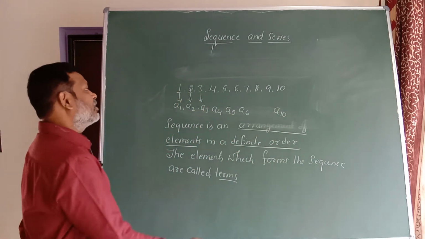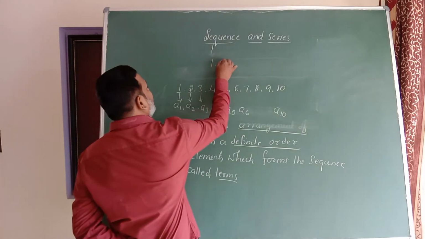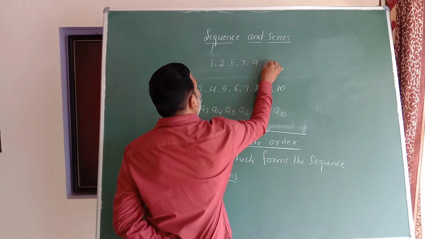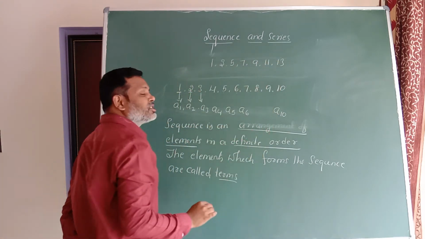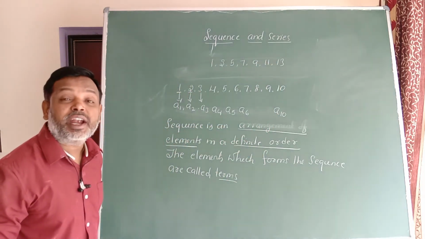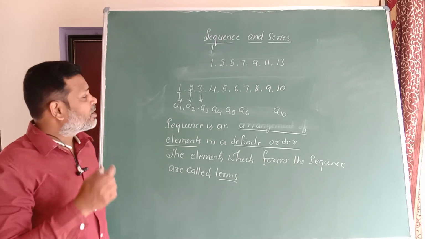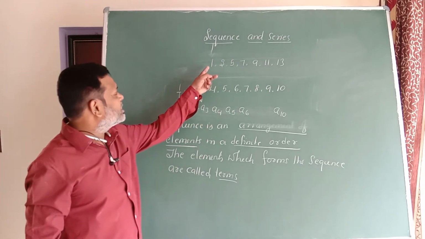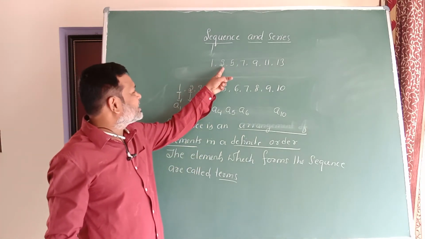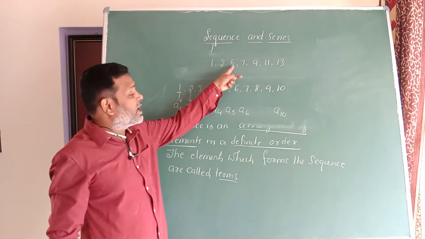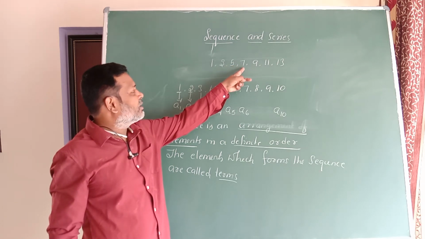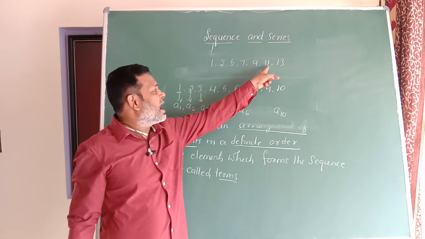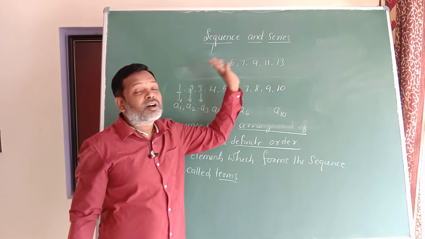Got my point? Suppose I consider 1, 3, 5, 7, 9, 11, 13. This is also a sequence, it has a definite arrangement. So tell me, what is the first term here? First term is 1, second term is 3, third term is 5, fourth term is 7, fifth term is 9, sixth term is 11, and seventh term is 13.